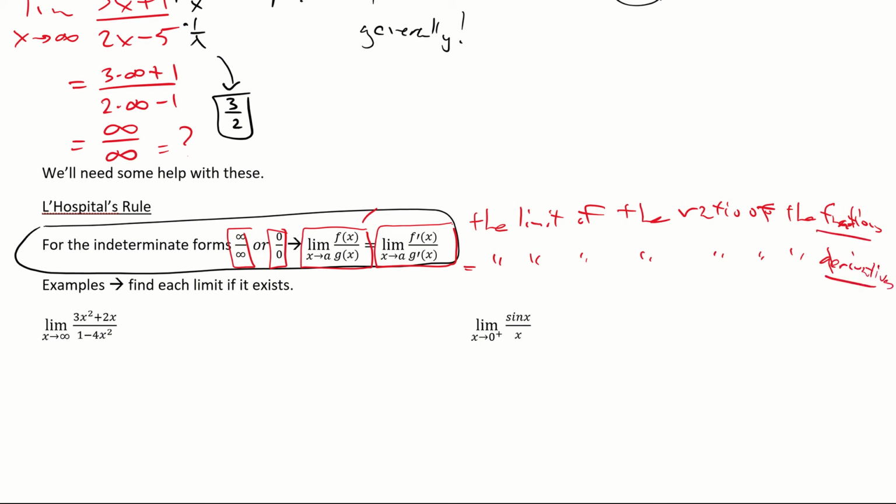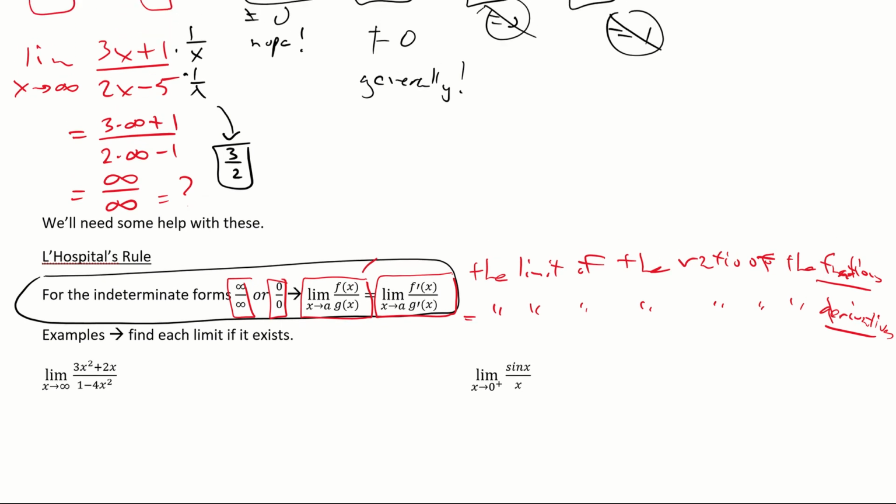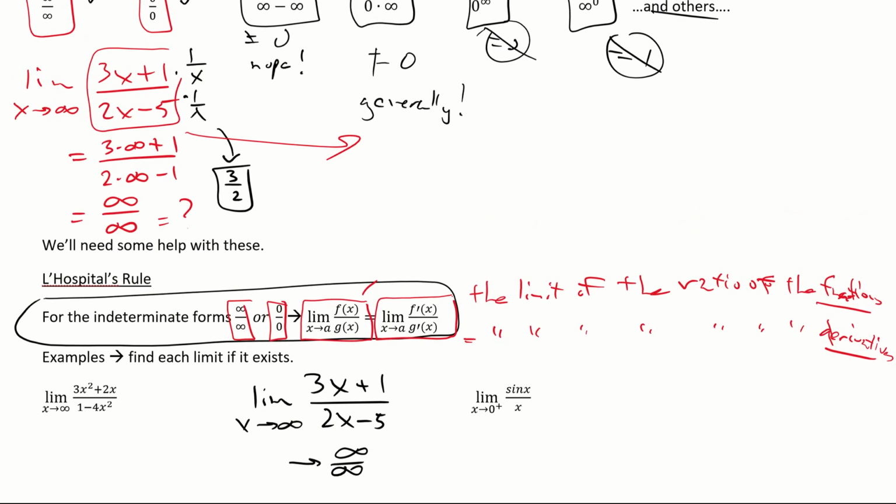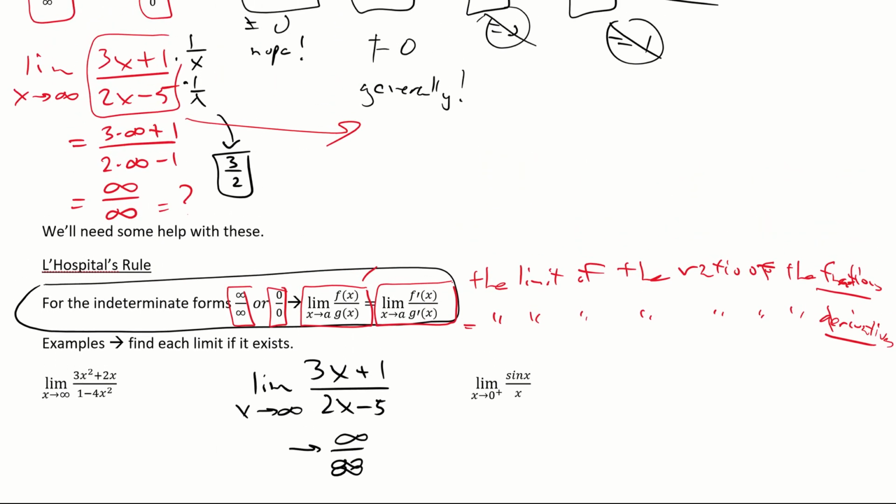You want me to prove it? Neither do I. Watch this. Actually, we'll do it first of all on this one, then we'll look at some strange examples. So we'll look at this right now. In fact, let's put it down here. Bonus problem. The limit as x approaches infinity of (3x + 1) over (2x - 5). As we saw above, this goes to infinity over infinity. In that case, we are allowed to use L'Hopital.